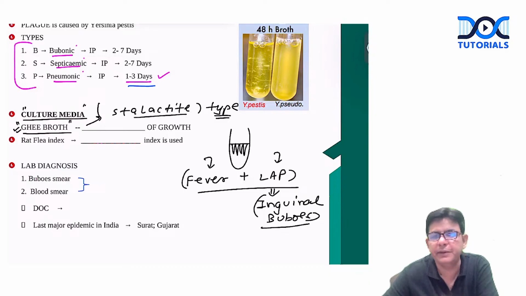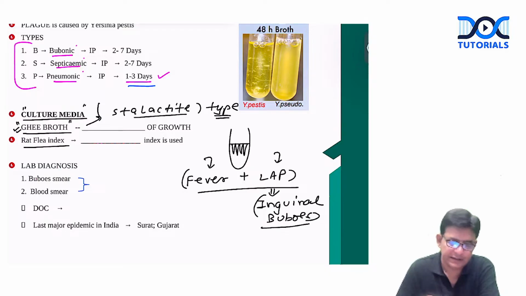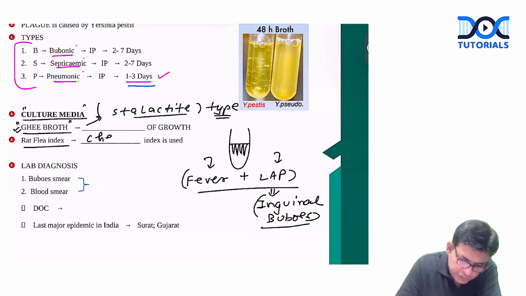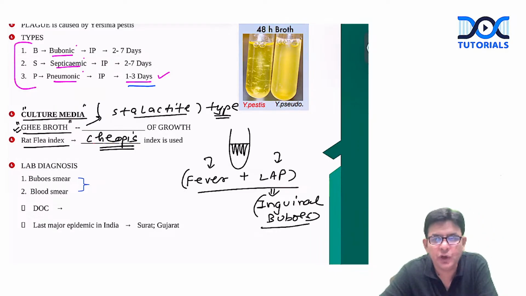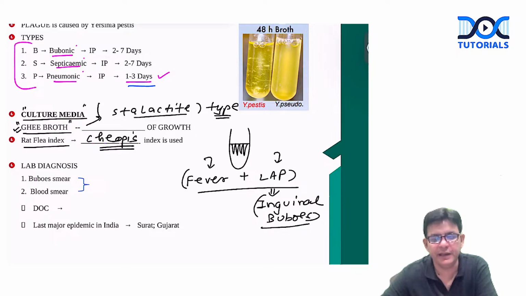Now, another thing you should keep in mind is which index we need to see. Important is the rat flea index, also termed the Xenopsylla cheopis index, the Cheopis index. Whenever an epidemic used to come, this index used to increase, and that gave a hint that an epidemic of plague might be coming in this area.